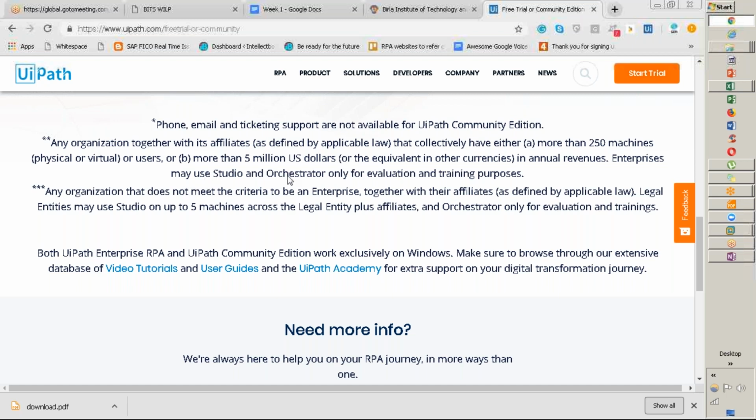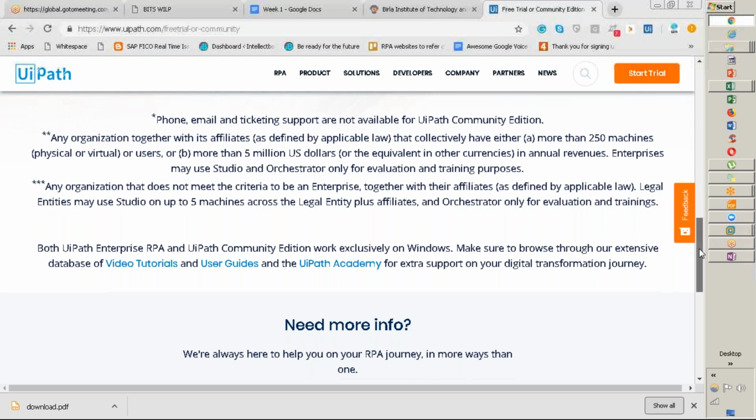An enterprise may use studio or orchestrator for evaluation and training purposes. Any organization that does not meet the criteria to be an enterprise, together with its affiliates, is a legal entity, and may use studio on up to 5 machines across the legal entity. So these are the rules and regulations they are highlighting. Both UiPath Enterprise RPA and UiPath Community Edition work exclusively on Windows. Directly they are saying.